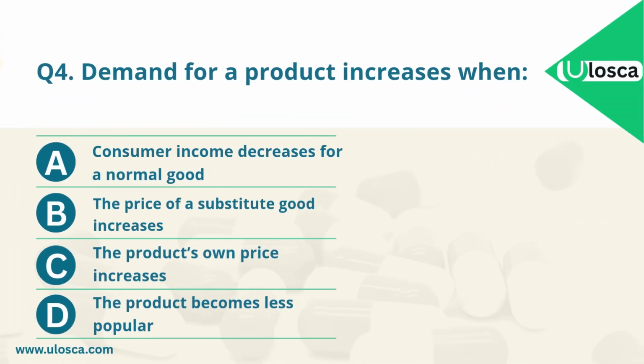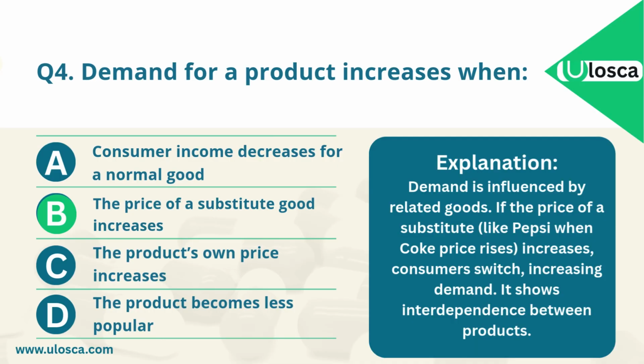The correct answer is B. The price of a substitute good increases. Explanation. Demand is influenced by related goods. If the price of a substitute increases, consumers switch, increasing demand. It shows interdependence between products.